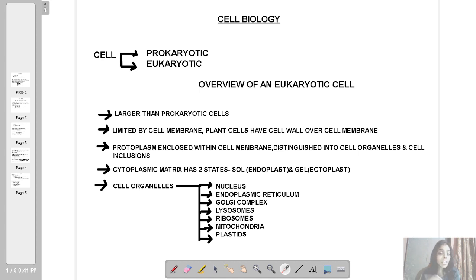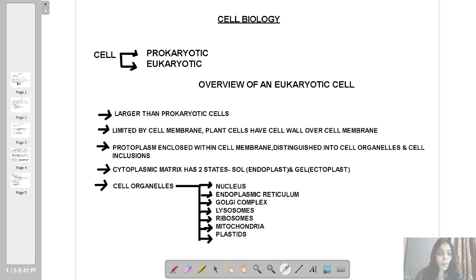What are the other differences? Another basic difference is that in prokaryotes there are no structures which are bound by any kind of membrane. So, membrane-less structures are found in prokaryotic cells.